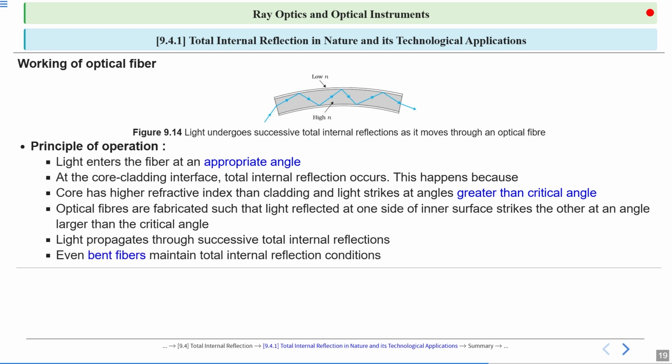Even at bends, fibers maintain total internal reflection conditions. So it works only if the core is denser than the cladding, or we can say the refractive index of the core is greater than the refractive index of the cladding.